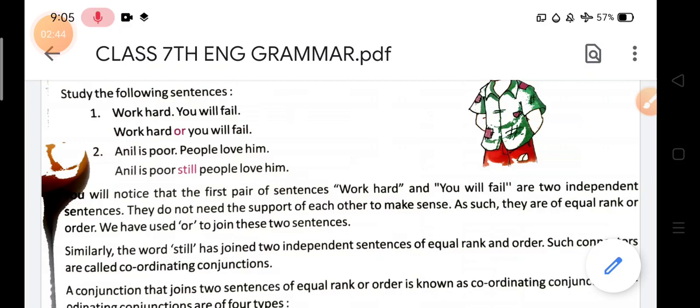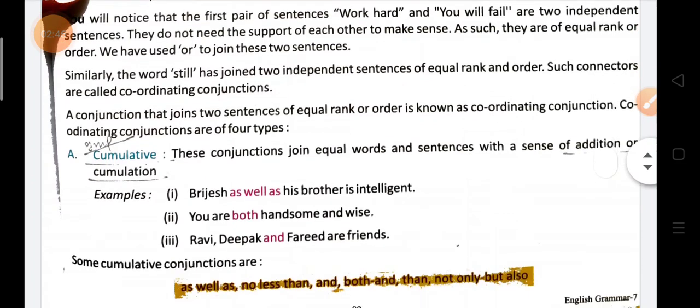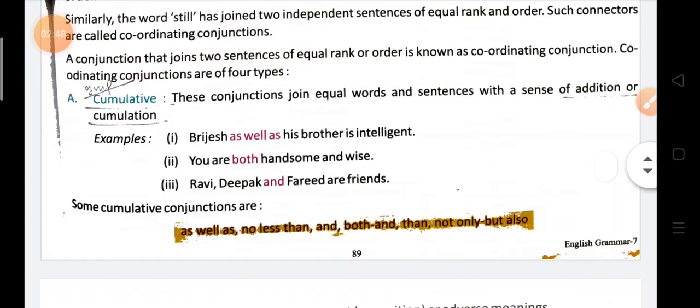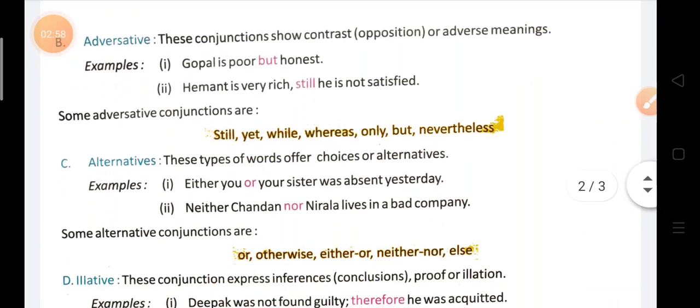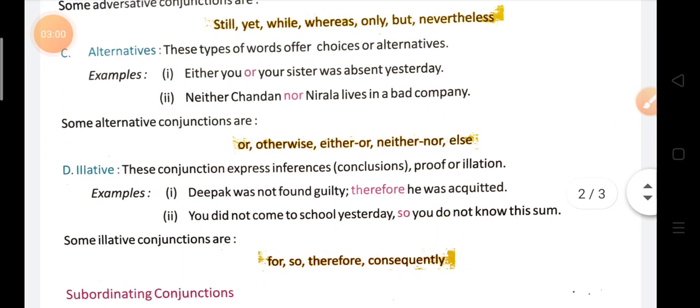And I have already taught you the four types of coordinating conjunctions. First was cumulative, second was adversative, third was alternative, and fourth was illative.